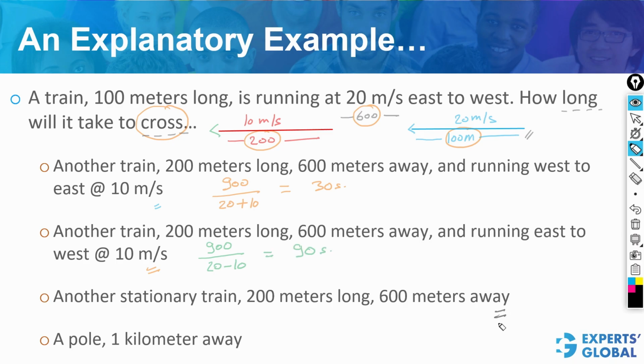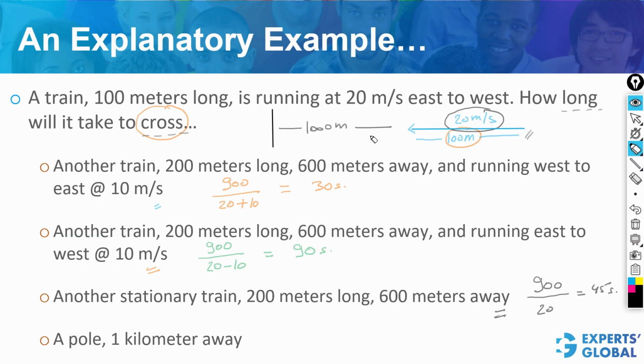Now, in the third case here, the difference is that the second train is stationary. So the distance to be traveled is still 900, but the speed is simply the speed of the first train. Therefore, the answer here is 45 seconds. And in the last case, the second body is a pole that is 1,000 meters away. So the total distance to be covered now is 1,000 plus 100, therefore 1,100 meters, and the speed is 20 meters per second. The answer is 55 seconds.